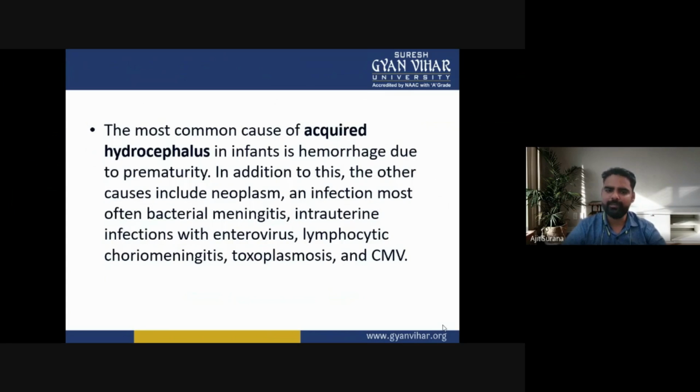In addition to this, the other causes include neoplasm and infection, most often bacterial meningitis, intrauterine infections with enterovirus, lymphocytic choriomeningitis, toxoplasmosis, and CMV.